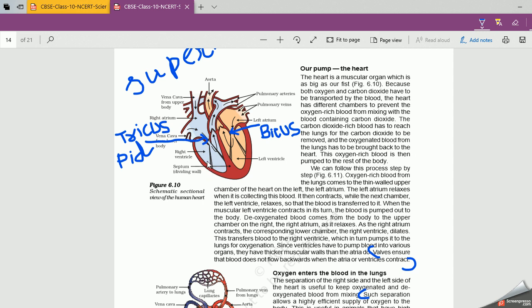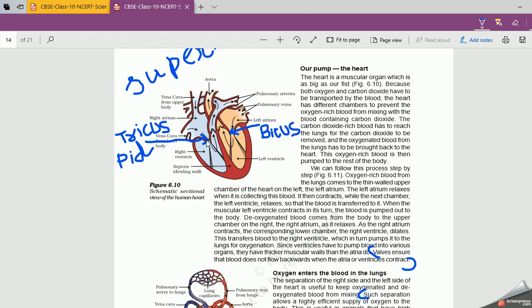Now, if it doesn't get closed automatically, what will happen? Instead of going to the pulmonary artery, impure blood, and pure blood to the aorta, it can push back to the atrium, that is the right atrium and left atrium. So what happened? The blood gets mixed.